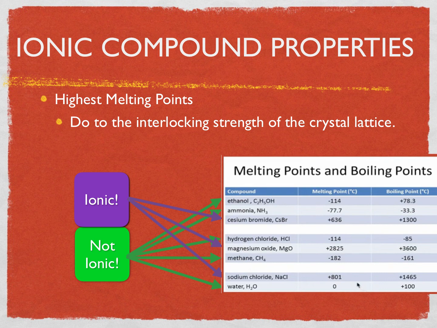But in conclusion, ionic substances have super high melting points because their crystal lattices stabilize the entire structure, causing it to require a lot of energy or a lot of heat in order to melt it.